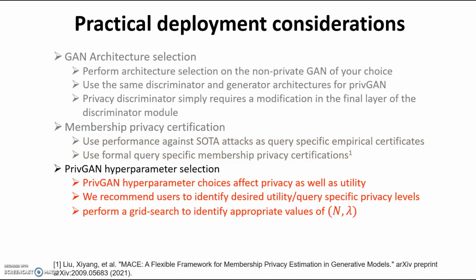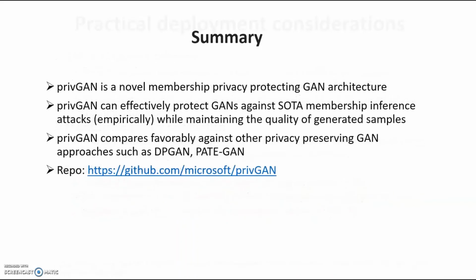Finally, privGAN has two additional hyperparameters which affect both privacy as well as utility. We recommend users identify their desired utility and query-specific privacy levels and perform a grid search to identify appropriate values of n, the number of generators, and lambda that provide the desired utility and privacy levels. And this too can use the framework cited below.